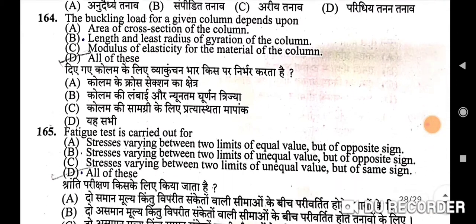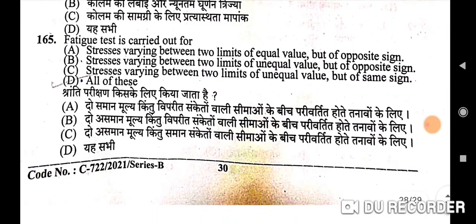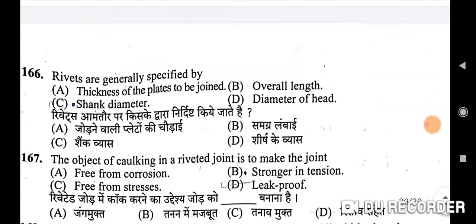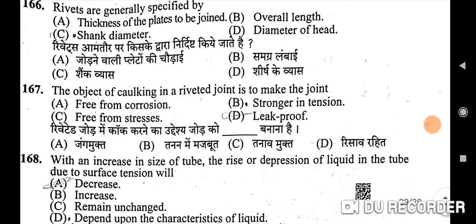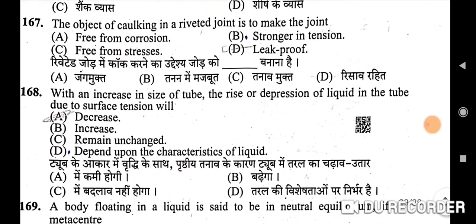164th question is: the buckling load for a given column depends upon all of these. D is the correct option. Fatigue test is carried out for all of these. D is the correct option. Next is: rivets are generally specified by, correct option is shank diameter. C is the correct option. The object of caulking in a riveted joint is to make the joint, correct option is D, leak proof.